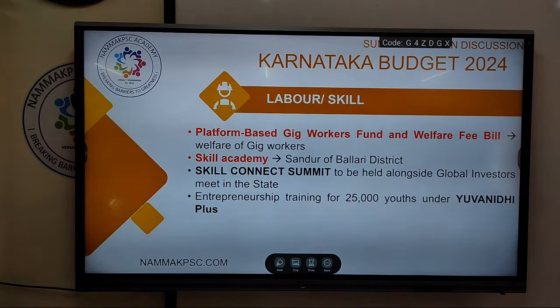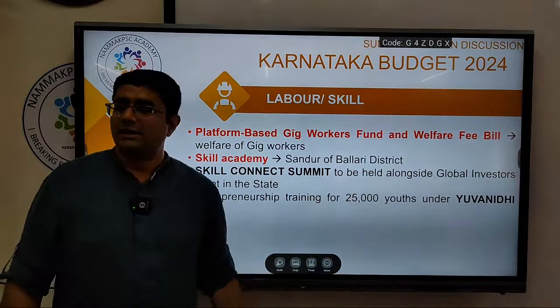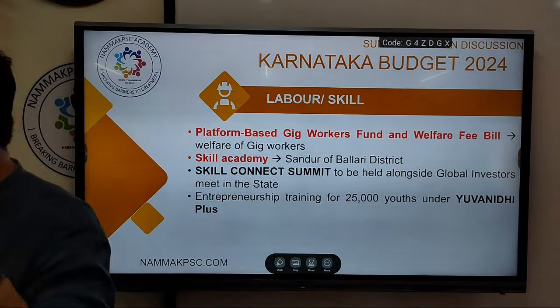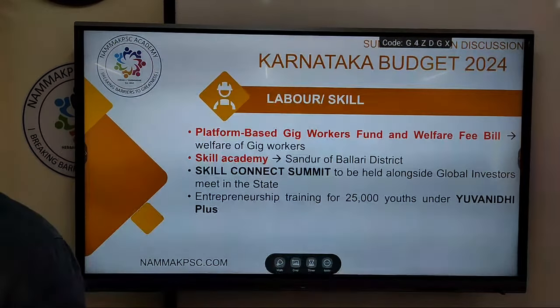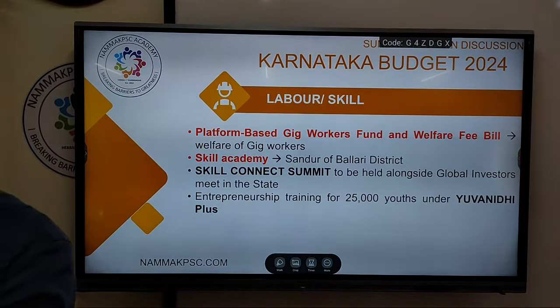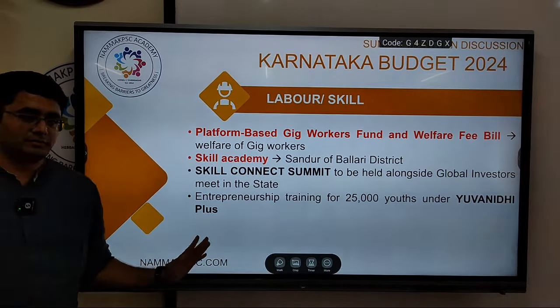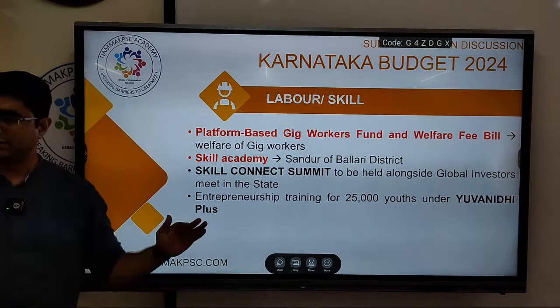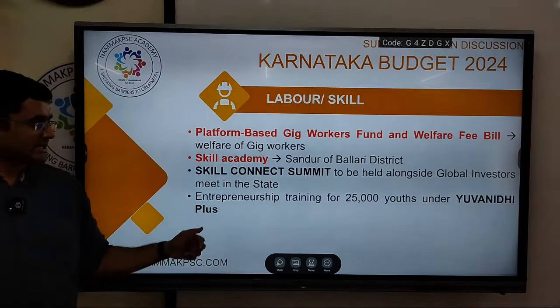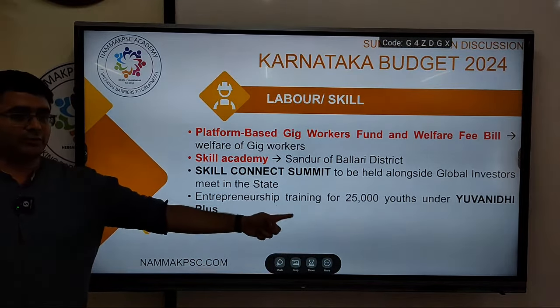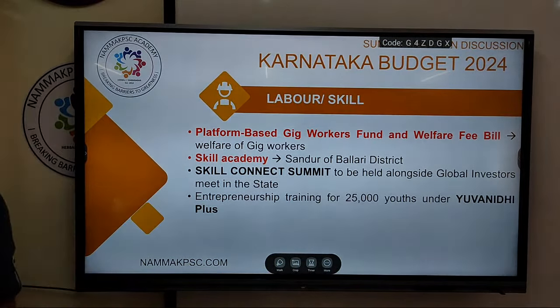Anyway, coming back, the addition to this program is that training will be provided for these educated, unemployed youth under the Yuva Nidhi Plus. The budget says entrepreneurship training will be provided for 25,000 youth under the Yuva Nidhi scheme.